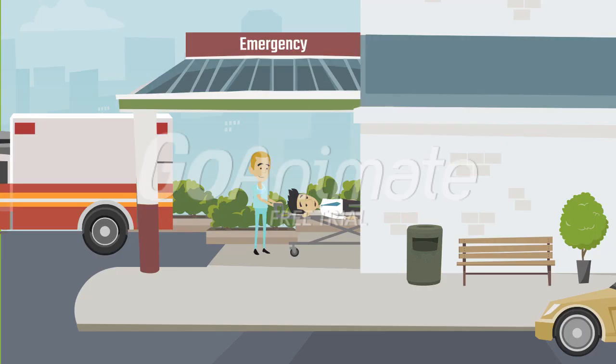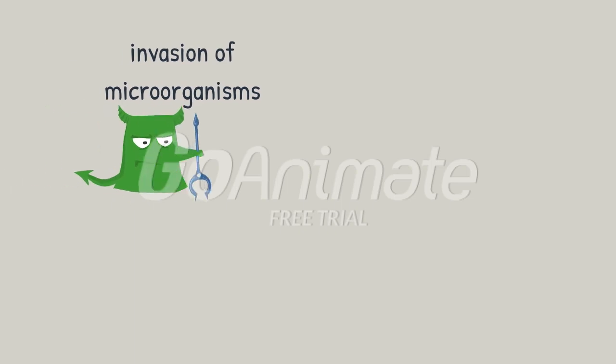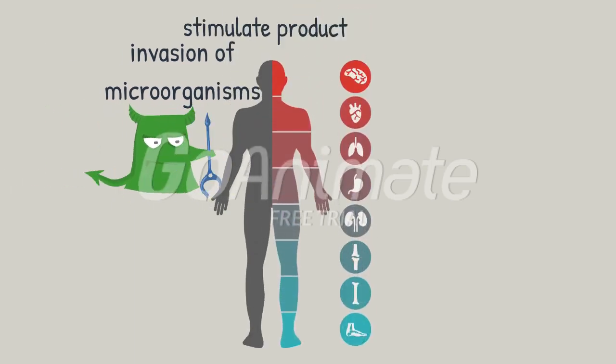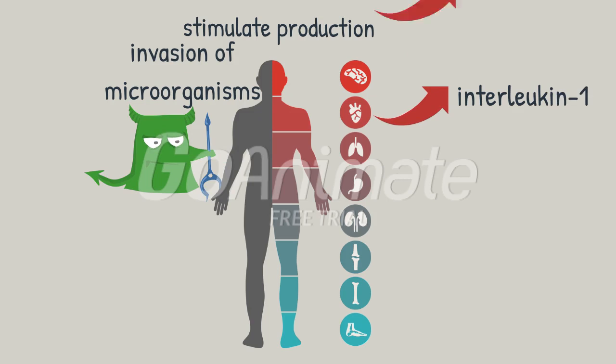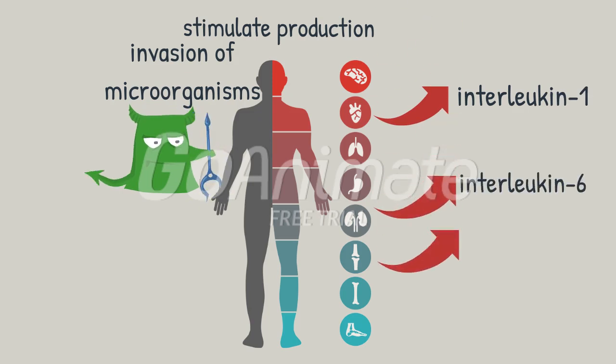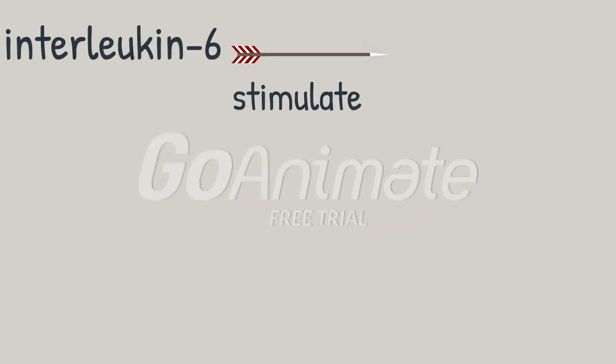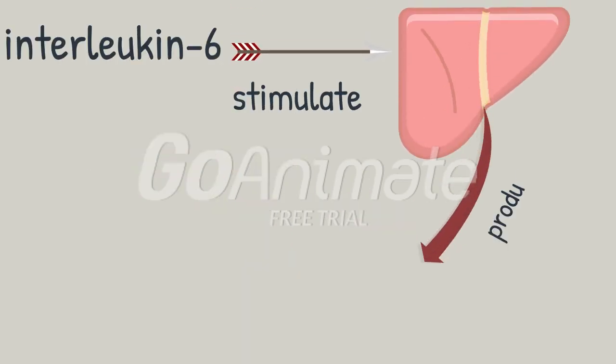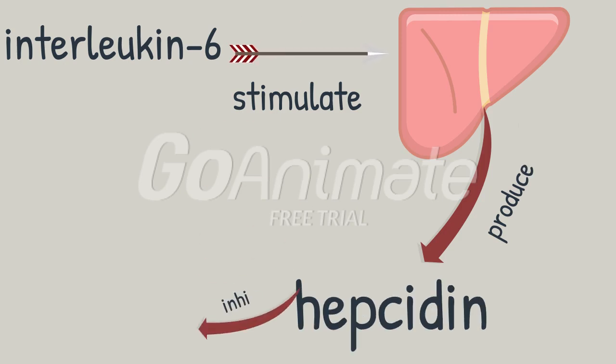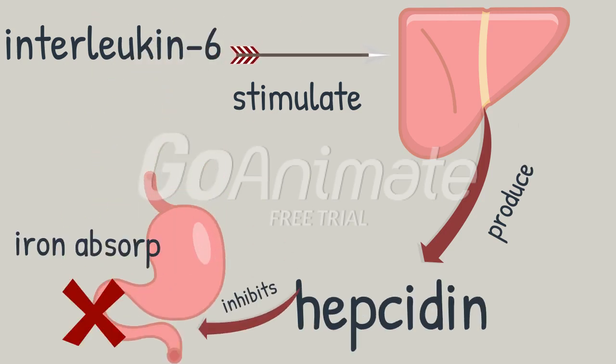If you get an infection, it causes inflammation, and invasion of microorganisms stimulates production of interleukin-1, interleukin-6, and cytokines, a protein used for signaling between immune cells and activates them. Then interleukin-6 stimulates the liver to produce hepcidin, a hormone which inhibits duodenal absorption of iron.